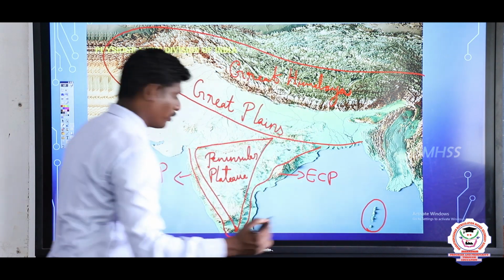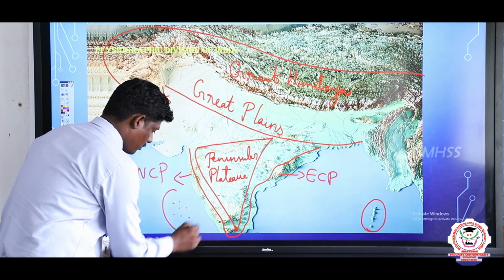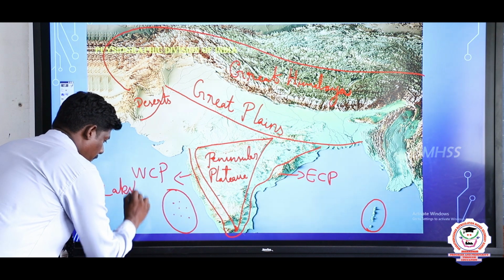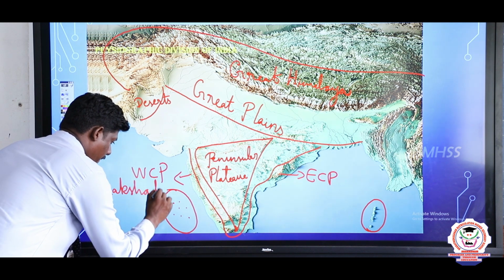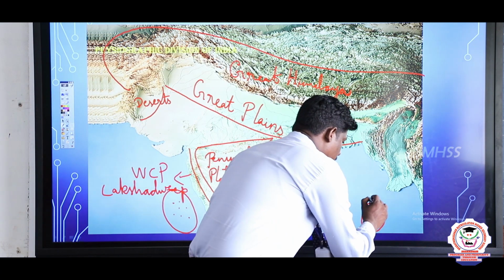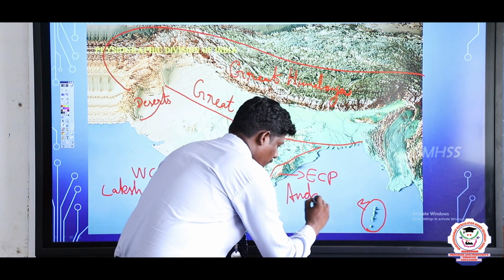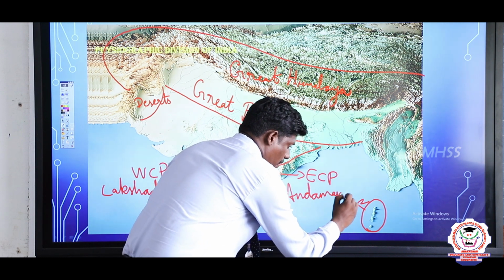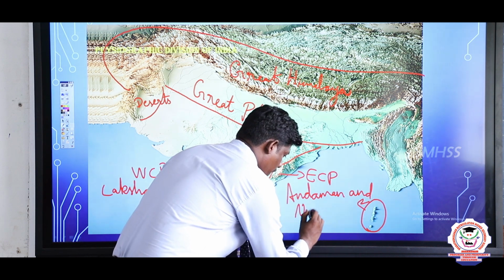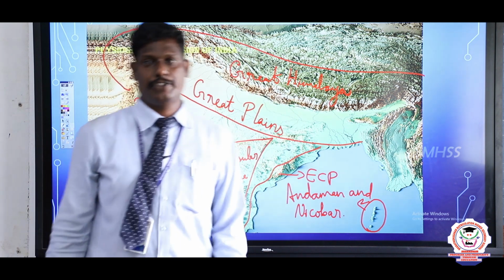And finally, islands. I hope you know there are two groups of islands located in our country. On the left side, Lakshadweep, and on the right side, Andaman and Nicobar. So these are the 6 physiographical divisions.